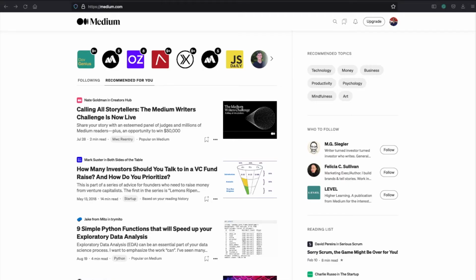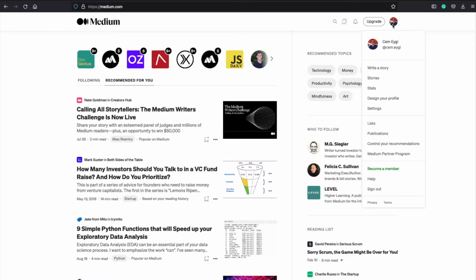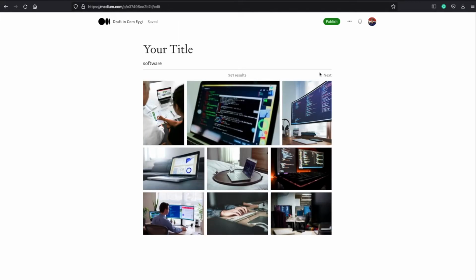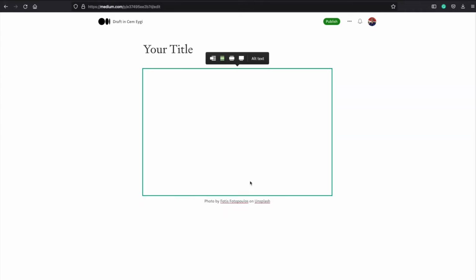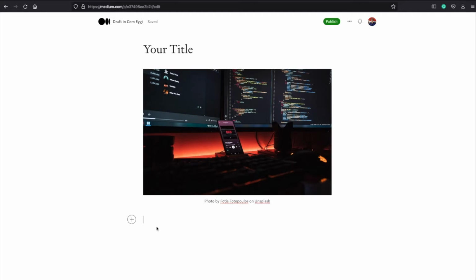To write your first article, click on your profile page and select the Write a Story tab, which will take you to your first draft. Here, you can define your title. When you click on this plus sign, you can add an image from your desktop, or you can choose a free image from a website called unsplash.com. Here you can search for an image, and Unsplash will bring you a lot of good free images, so you can choose one of them for your article. After your image is ready, you can directly start writing your story.